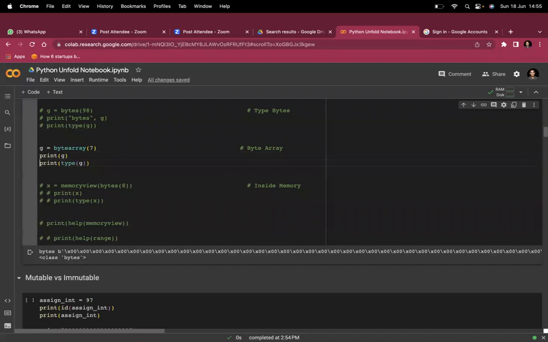Let's check. Here you can see the number 7. When I converted it to byte array, it is giving me this output, and then the type is bytearray.